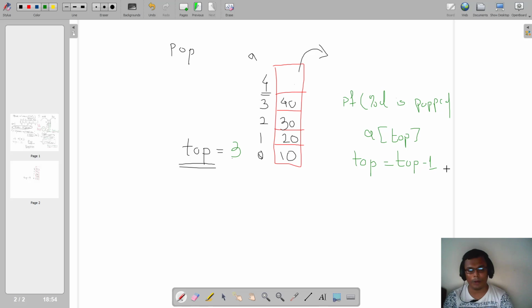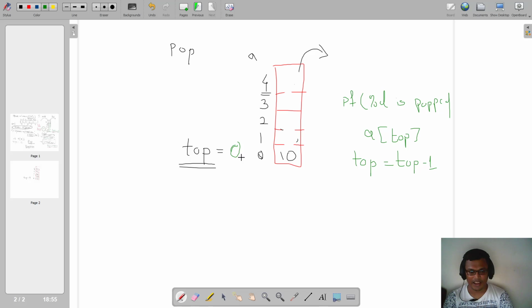Now again if I do a pop, what will happen? Percentage D is getting popped. What is getting popped? 40. A of top is 40, right? And top is equal to top minus 1. So 40 is getting popped, value of top will become 2. Next time again if I do a pop, what will happen? It will print me 30 is getting popped, correct? And value of top will become 1. Again if I do a pop, what will happen? A of 1 is getting popped, that is 20 is getting popped, and value of top will become 0.